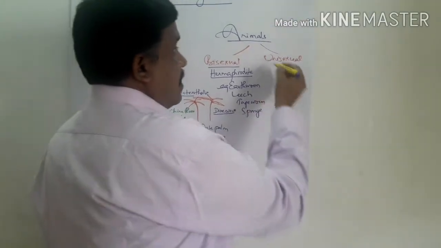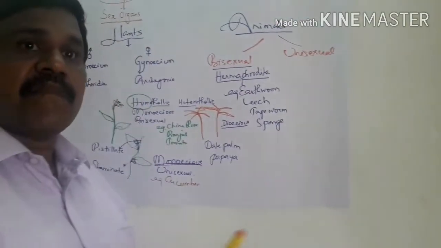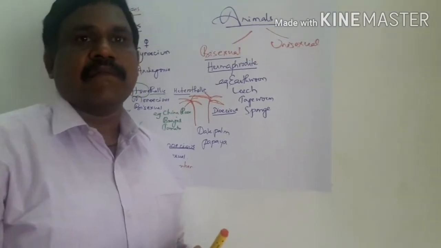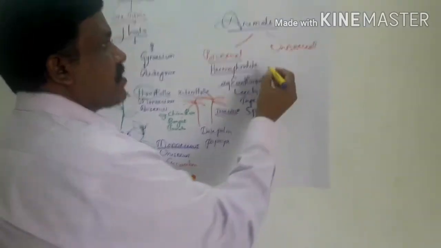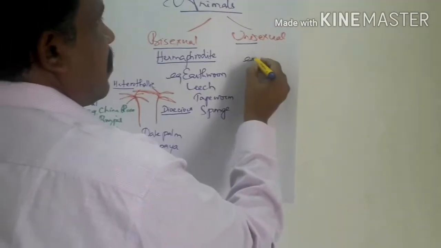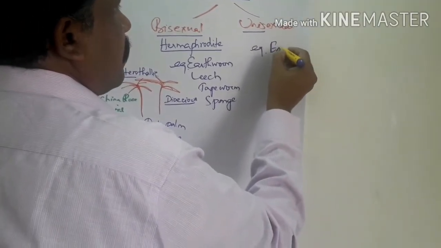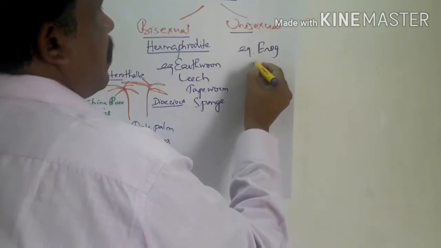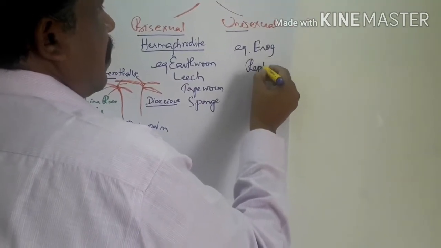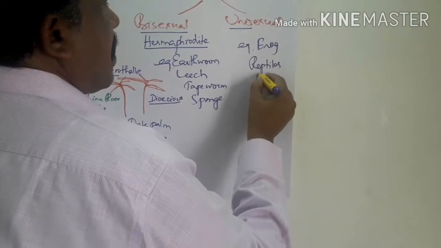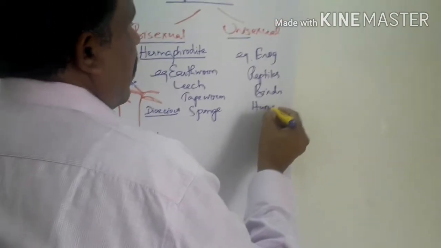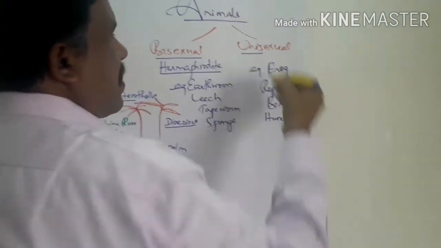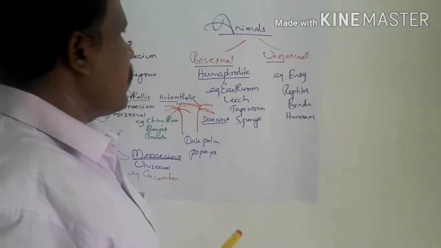If the sexes are present in different animal bodies, that is, male and female, we use the word unisexual. Examples are frog, reptiles, birds, and also humans. In all these, the sexes are separate. Are you able to understand?